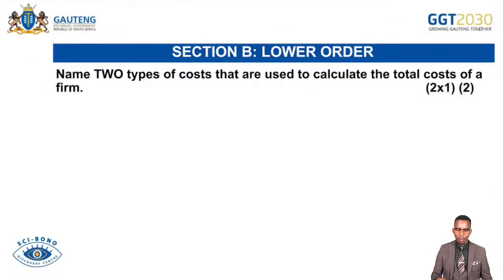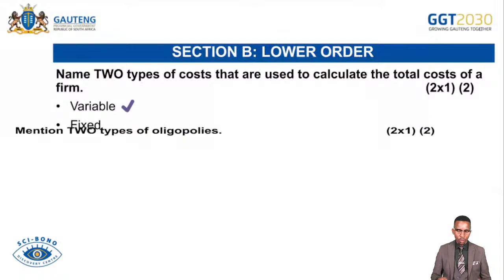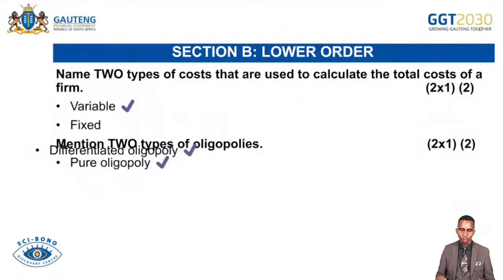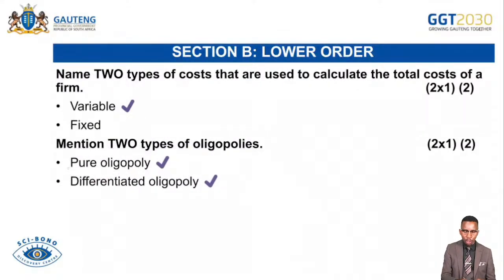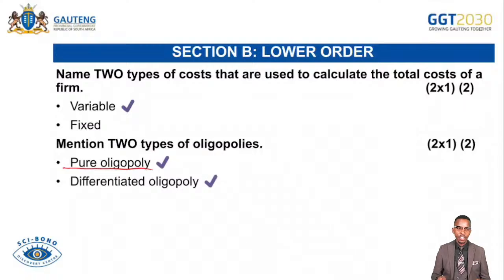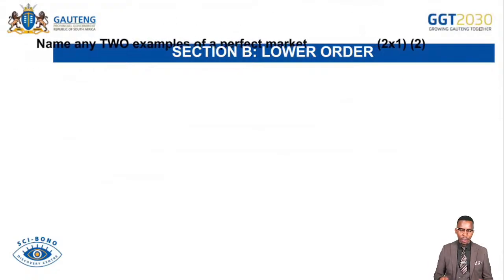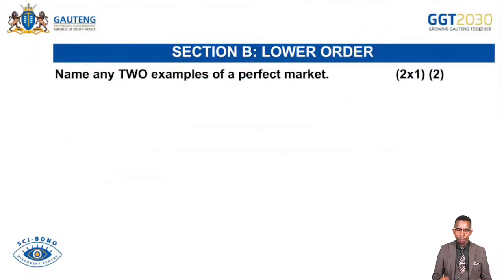Name two types of costs that are used to calculate the total cost of a firm. You remember we have the likes of variable cost as well as fixed cost. And then we continue: mention two types of oligopolies. We have the likes of pure oligopoly and differentiated oligopoly. Remember, pure oligopoly is the oligopoly that produces homogeneous products, and differentiated oligopoly is the oligopoly that produces differentiated products.